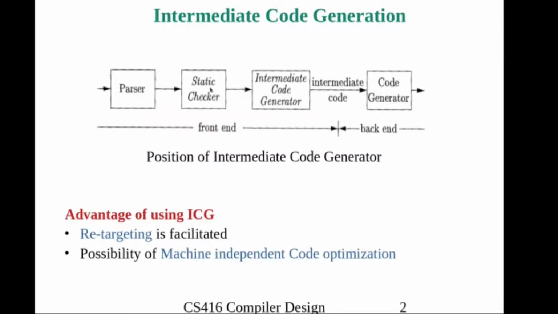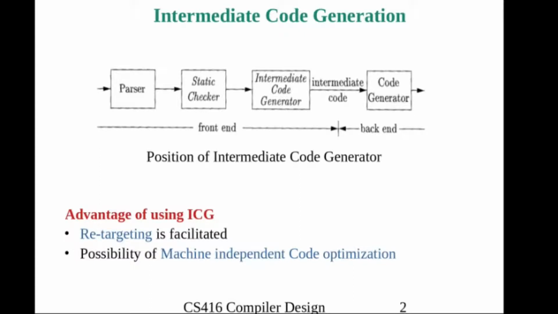Where will we place the intermediate code generator? After semantic analysis. It begins with the lexical analyzer. After that, the parser will come. The next phase is semantic analysis. In the previous video, we saw semantic analysis by doing syntax directed translations along with the parsing. These all check whether the source program is grammatically and semantically correct or not.